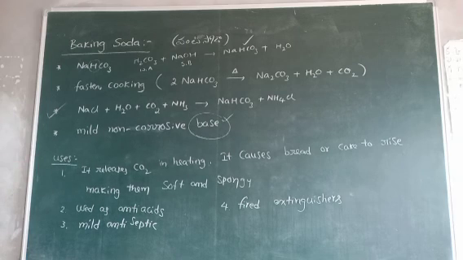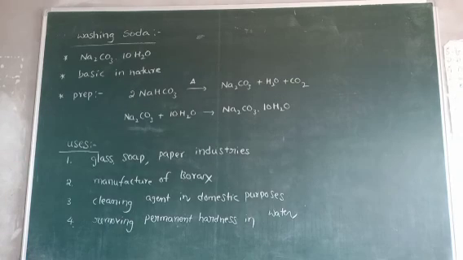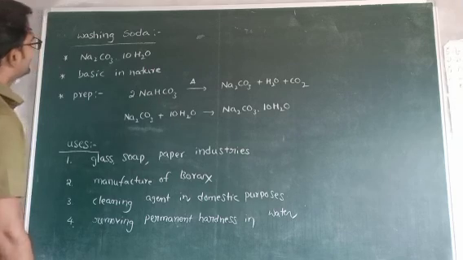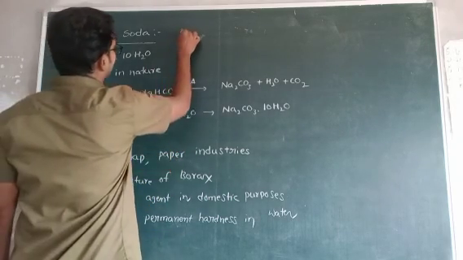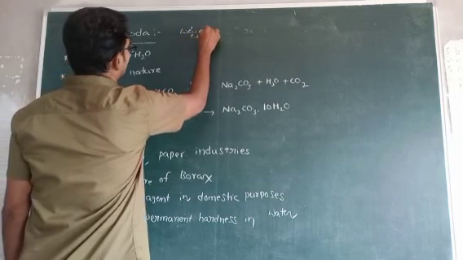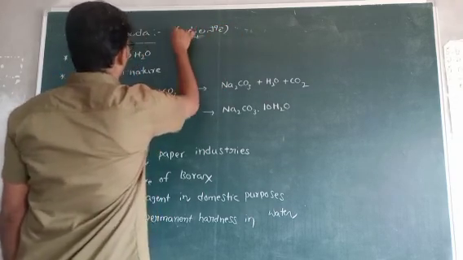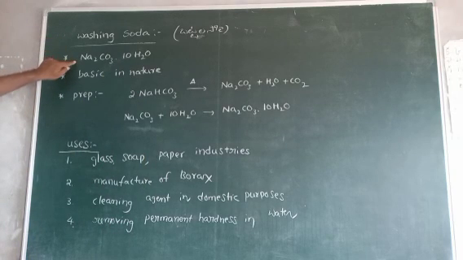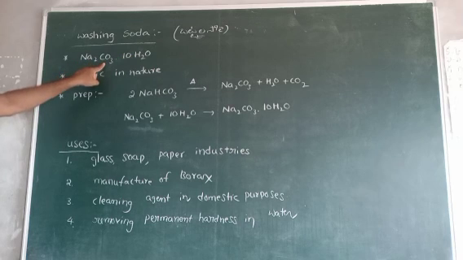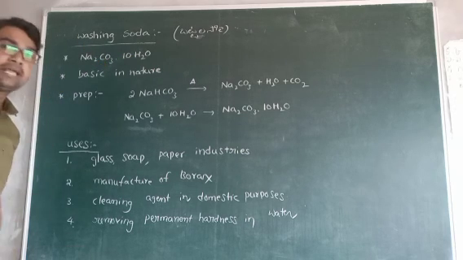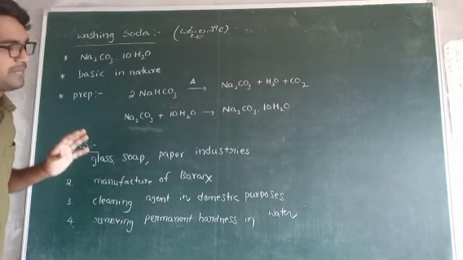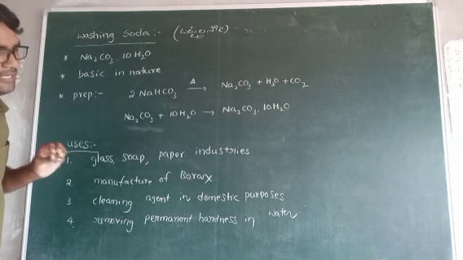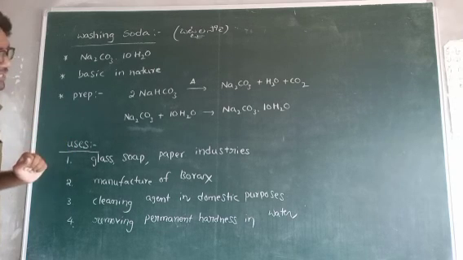These are the uses of baking soda. Next compound, washing soda. Washing soda, another name is battala soda. In Telugu, battala soda. What is the formula of washing soda? Na2CO3·10H2O, sodium carbonate, and 10 water molecules are present. Okay, if water molecules are present in the salt, it is called water of crystallization, right?